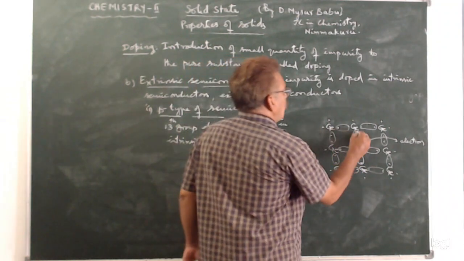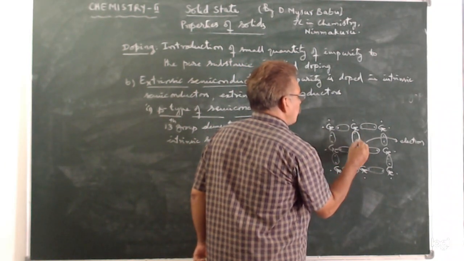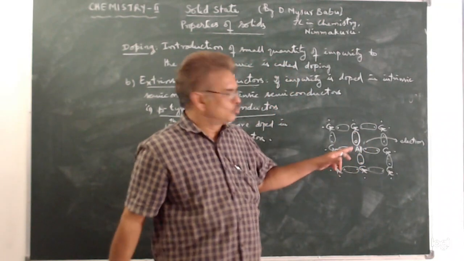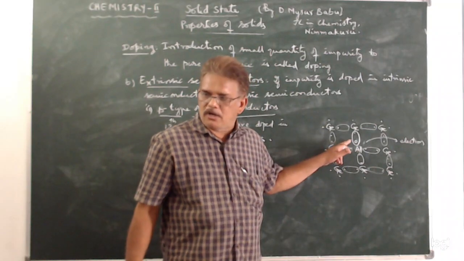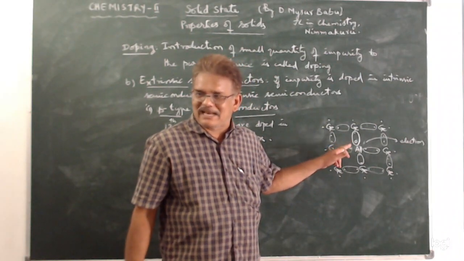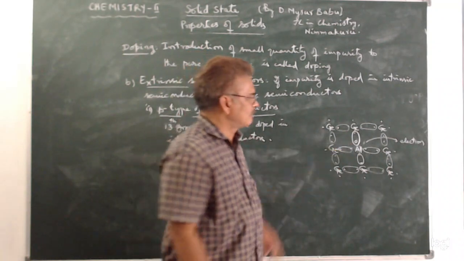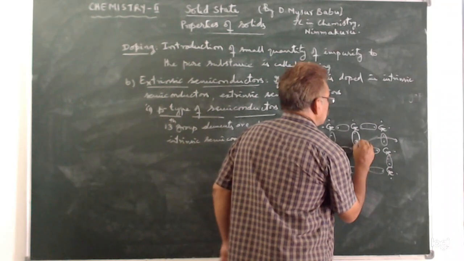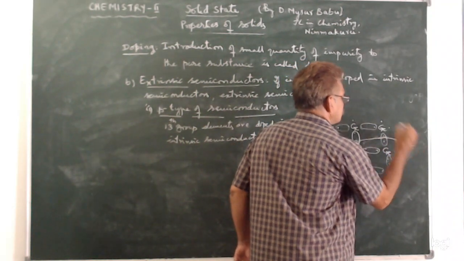To form the 4th covalent bond, it has lack of 1 electron. This lack of electron is called hole.